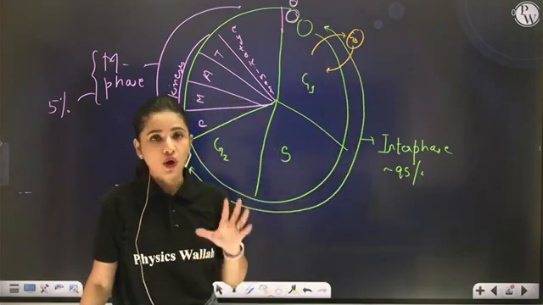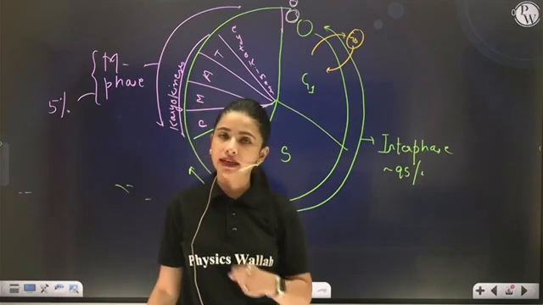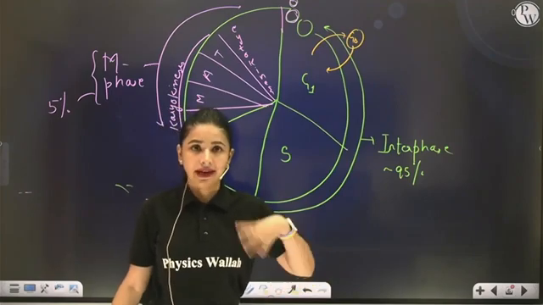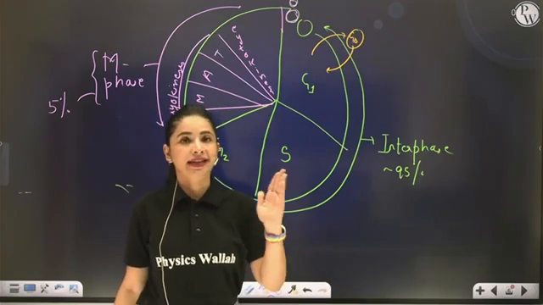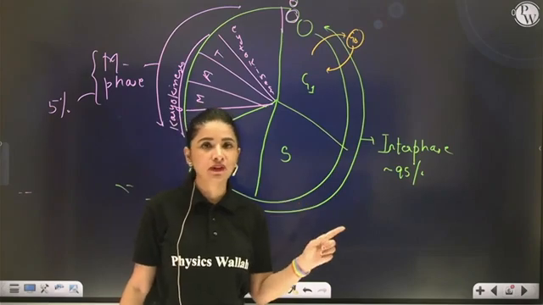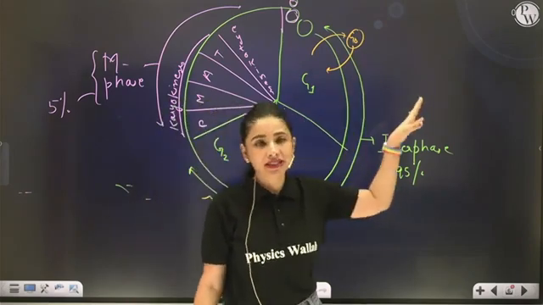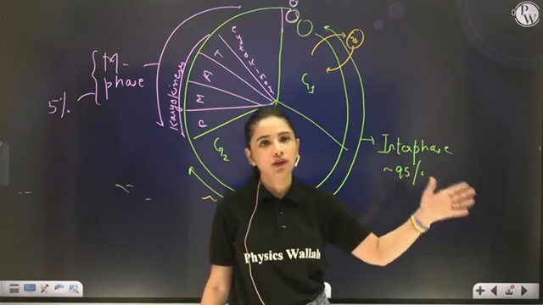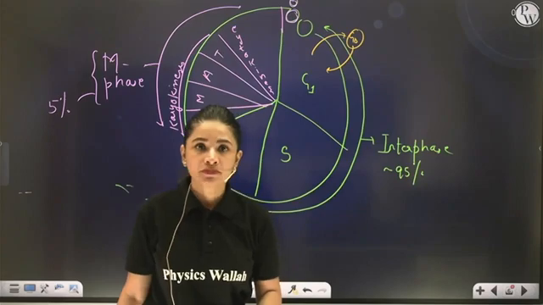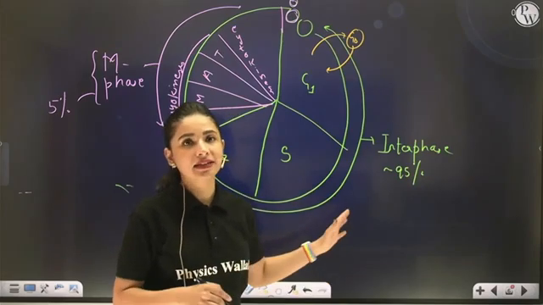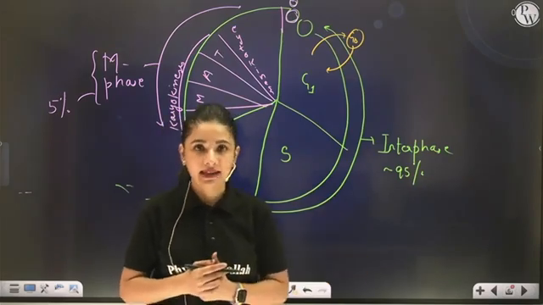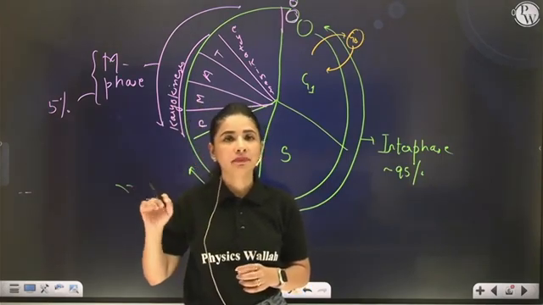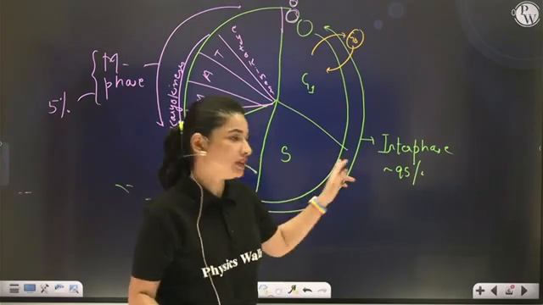So the cells who want to divide keep on rotating in the cell cycle. The cells who do not want to proliferate further, rather they want to perform function, escape the cell cycle through the G1 phase and enter into a quiescent stage called G0. Here the cells can rest temporarily or even permanently. So this is how the cell cycle seems to be in a diagram form. Now we are going to study all these stages one by one, starting from G1.